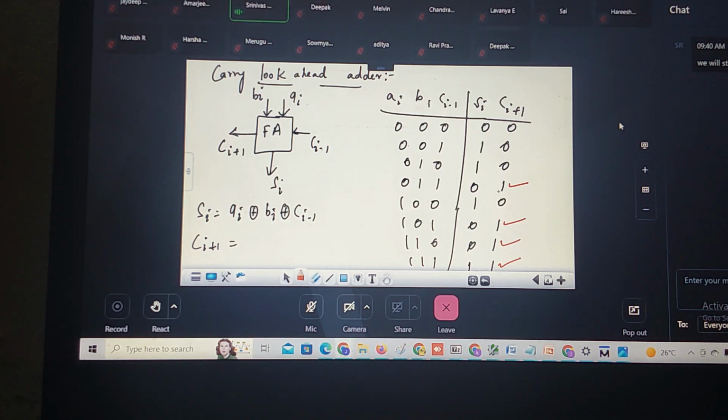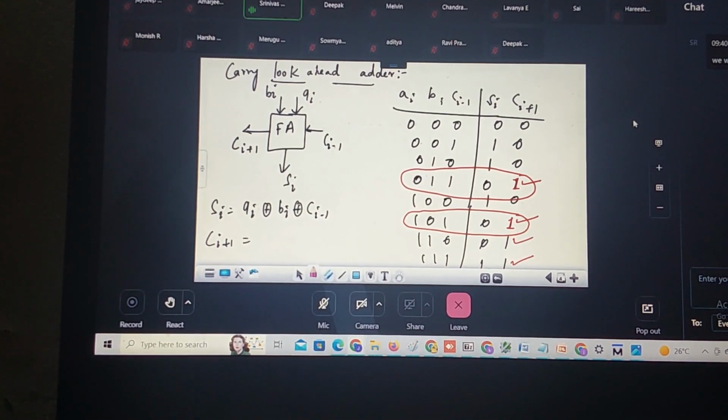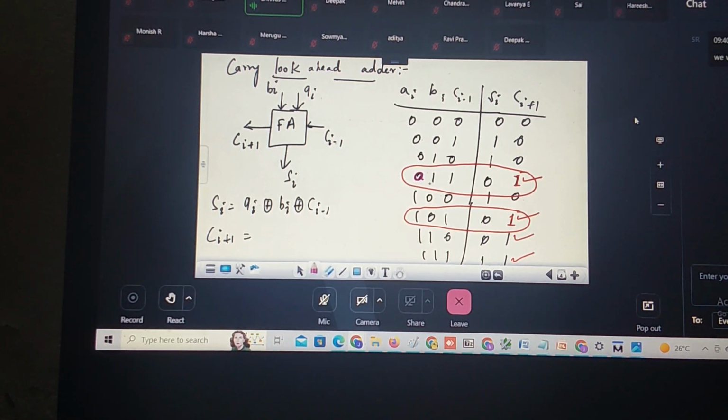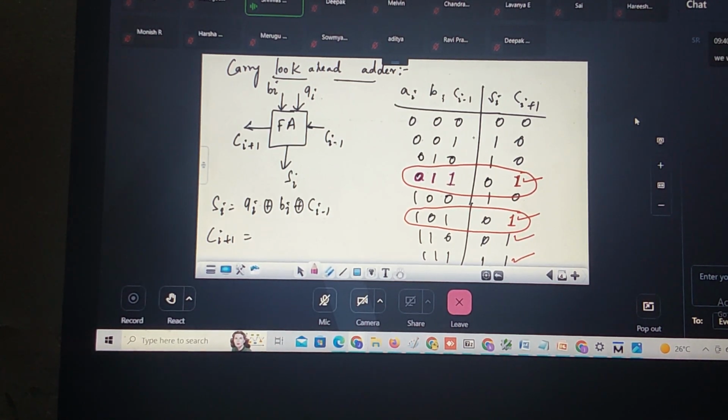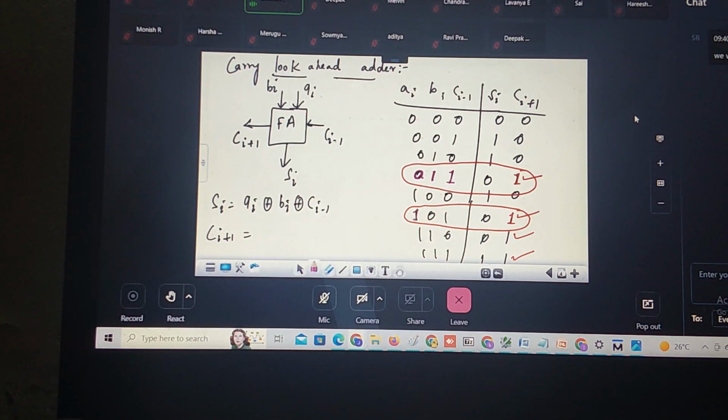If you look at this combination, carry is nothing but 1. What can you understand here? Here A bar, B, and C minus 1 is nothing but 1. Here A, B bar, and C minus 1 is nothing but 1. So this I can write as an XOR operation.